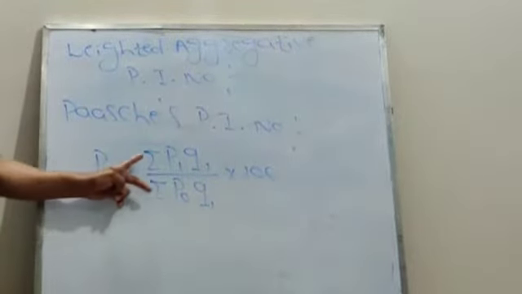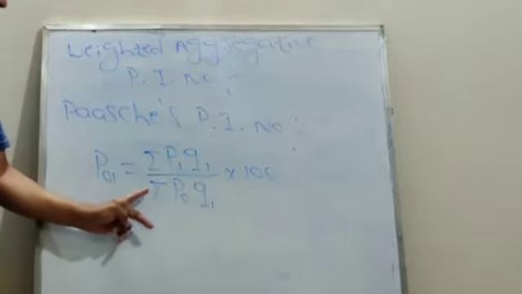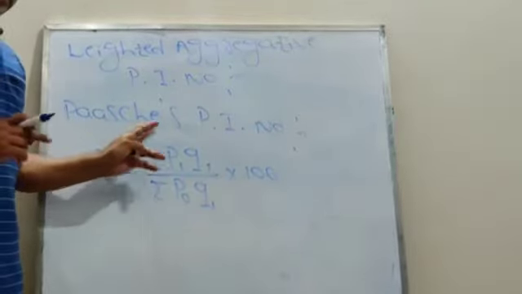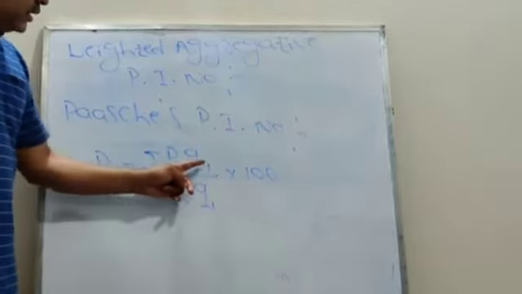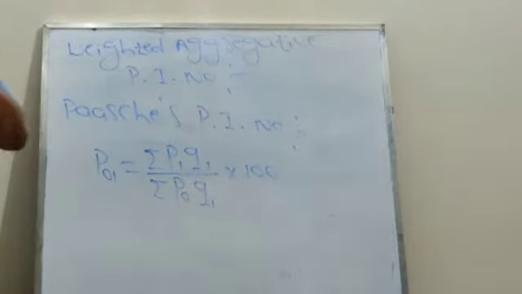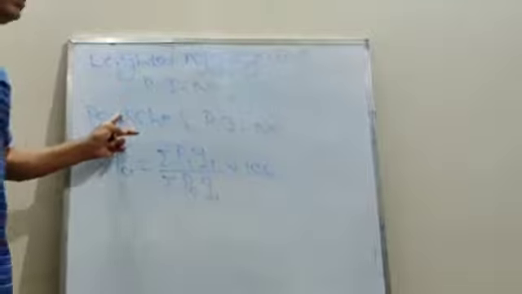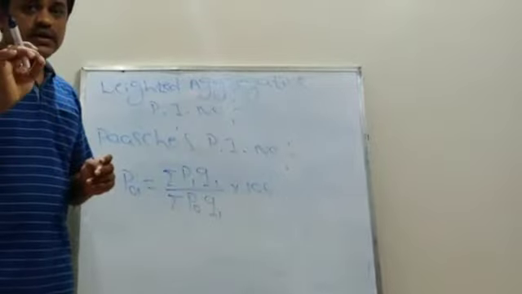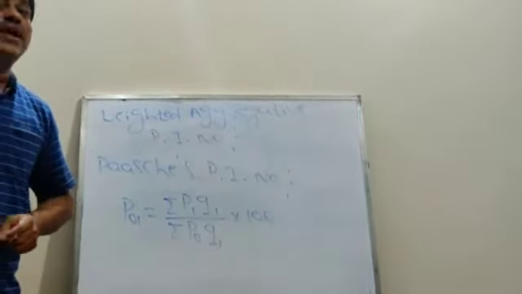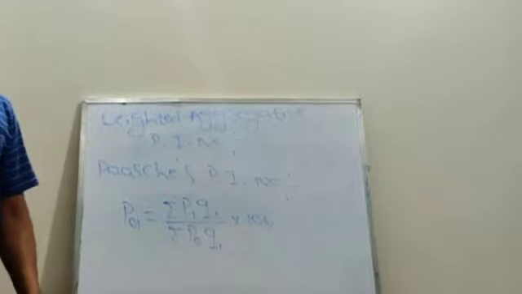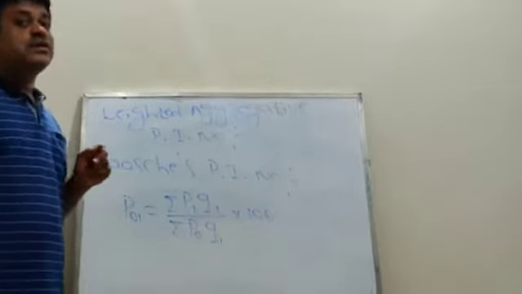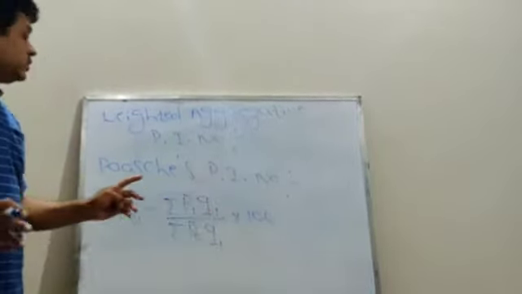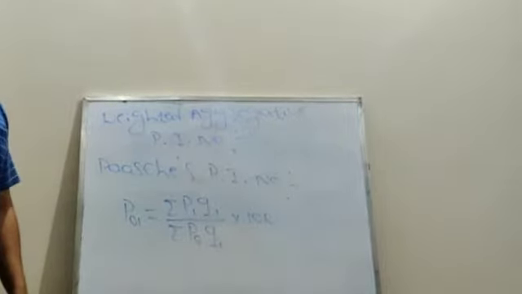P01 equal to summation P1 Q1 divided by summation P0 Q1 into 100. Here the weights are assigned as current year quantities, in case of Paasche's price index number. But in case of Laspeyres' price index number, the weights are assigned as base year quantities. In case of Paasche's price index number, the weights are assigned as current year quantities. This is the definition of Paasche's price index number.